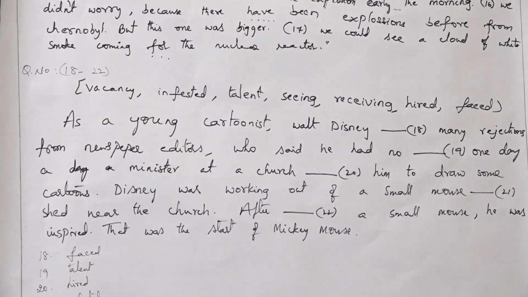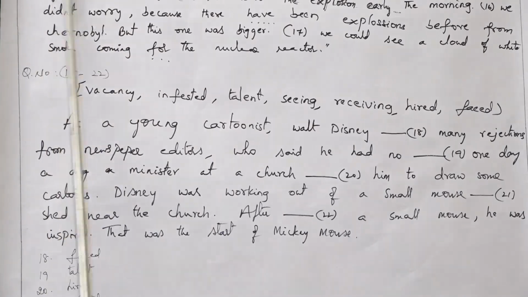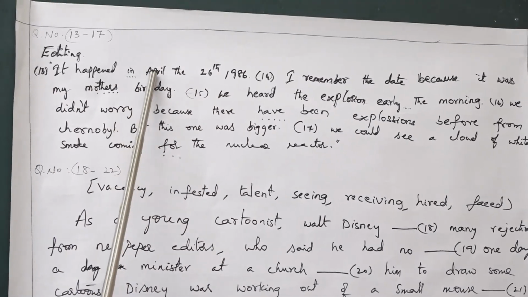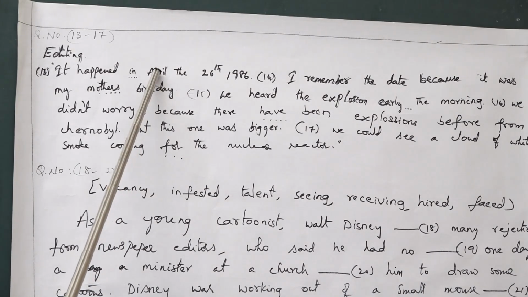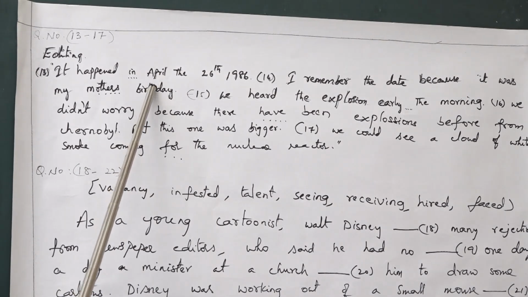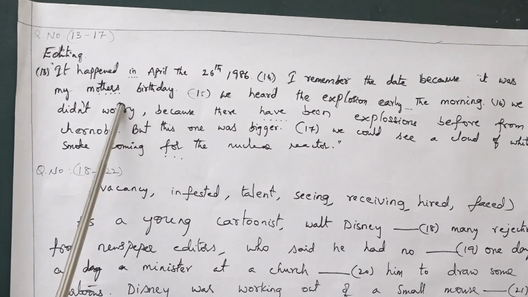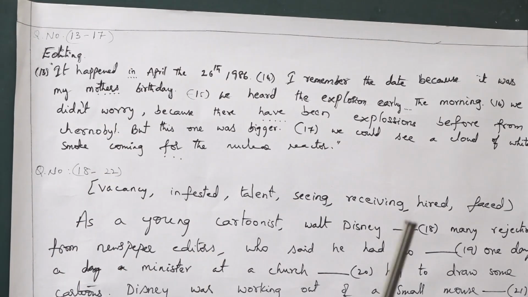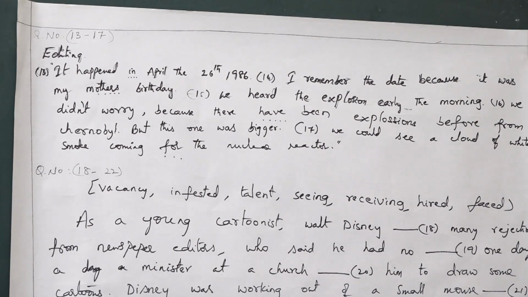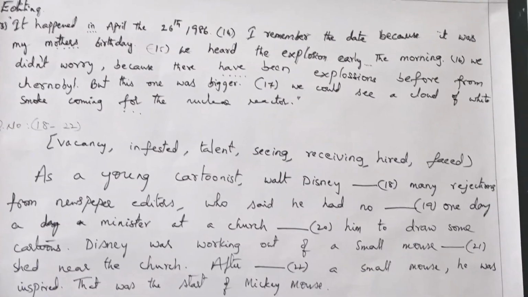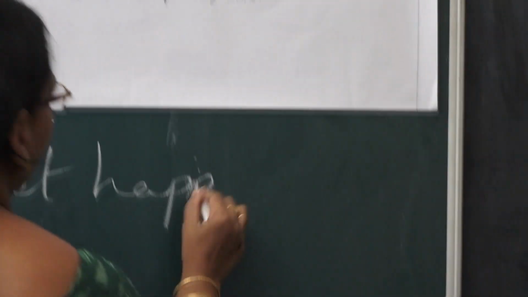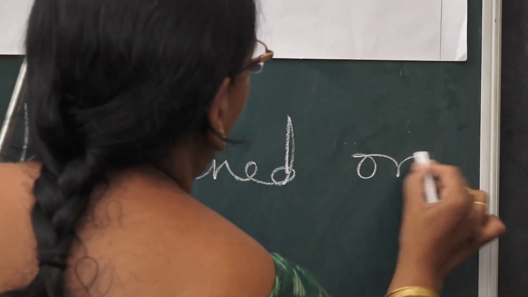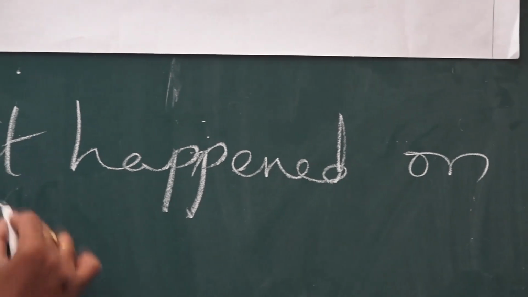What I told you before. It happened in April. So what should be here before the month of the year? It should be on. It is not in. So you have to rectify the mistake and write down question number 13: It happened not in April, on April.